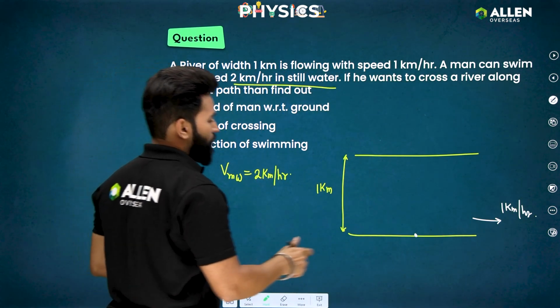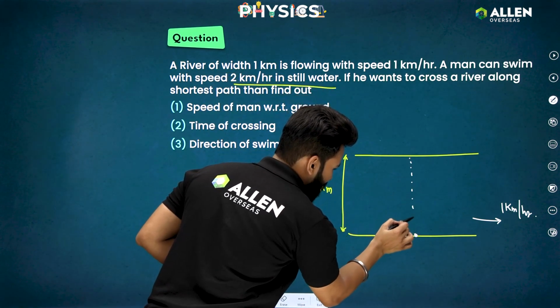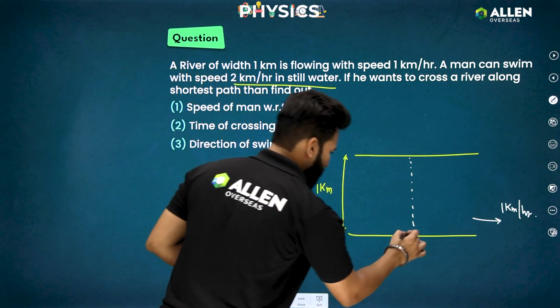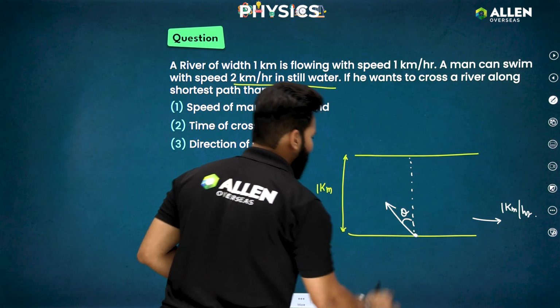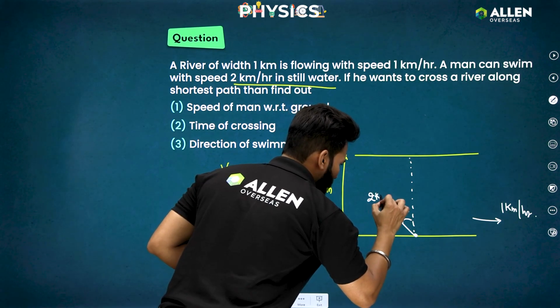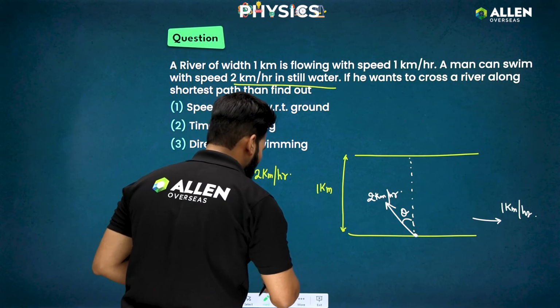Okay, now as I told you, the person wants to cross the river using the shortest path. So he wants to go along the dashed line, right? So let's say the person is moving in somewhat this direction. Let's say this angle is theta. Okay, so the person will be giving his 2 kilometer per hour in such a direction that one of the components,